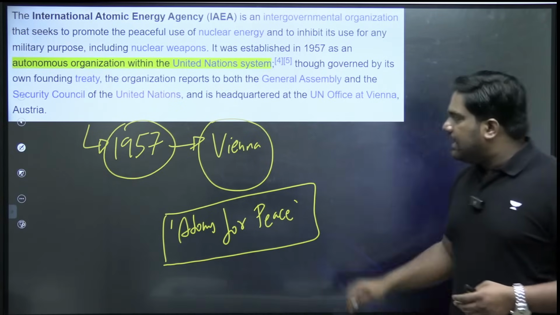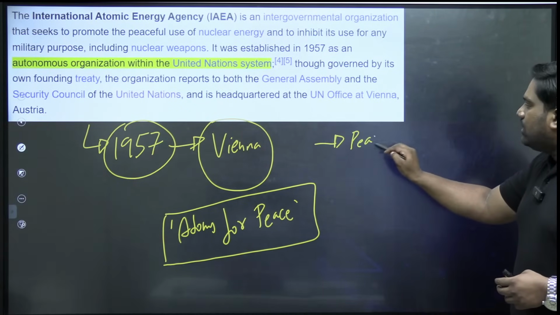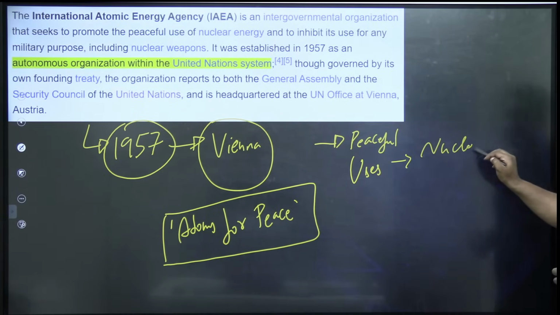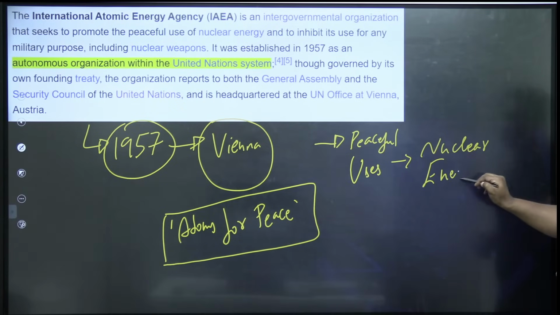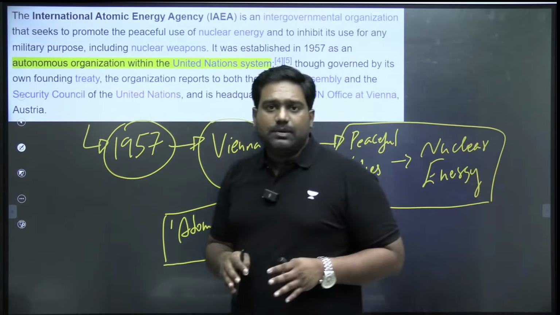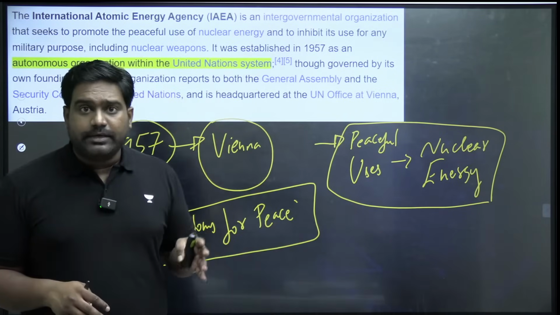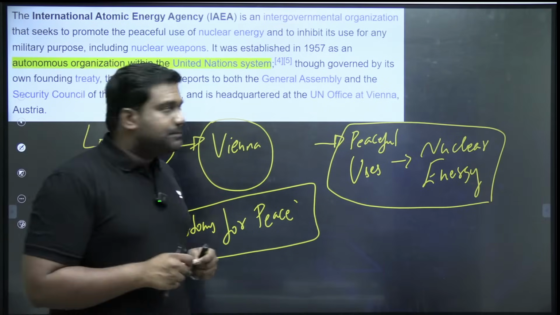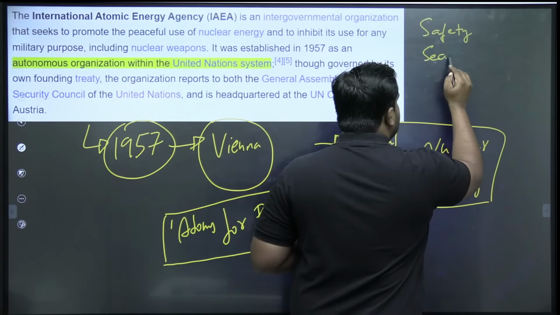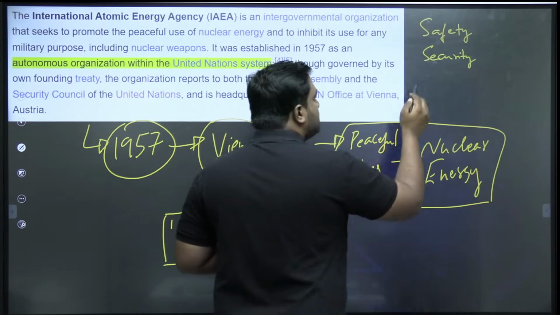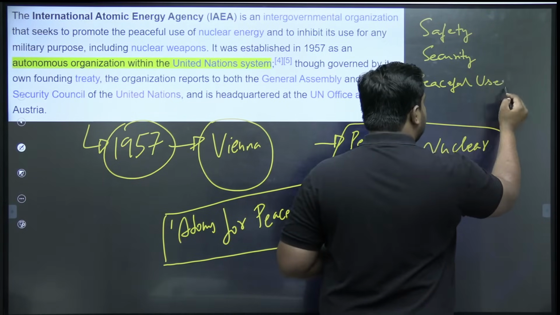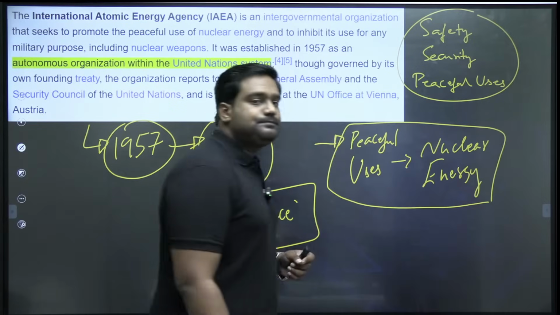The primary focus of IAEA is to promote the peaceful uses of nuclear energy and nuclear technology. So its mandate is to ensure the safety of nuclear plants, the security of nuclear programs, and ensure that nuclear technology is used only for peaceful purposes.